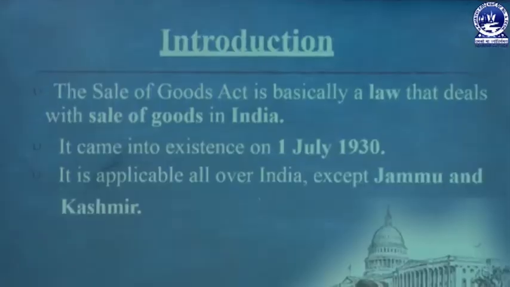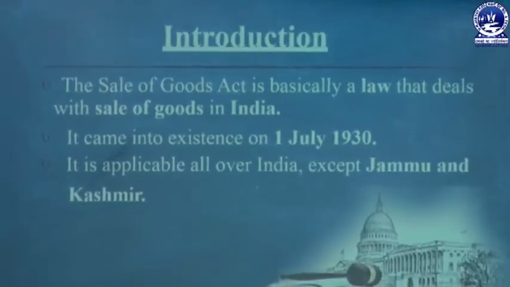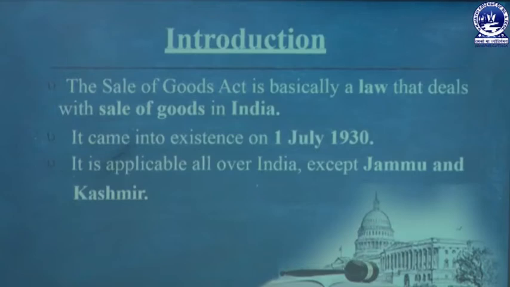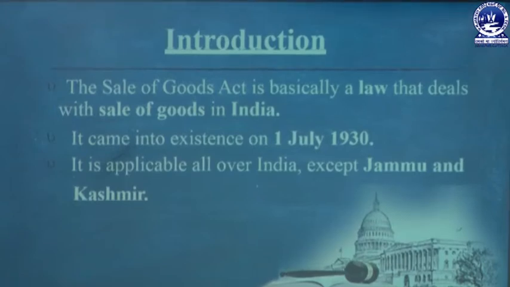Today I am going to discuss a new chapter, that is Sale of Goods Act. The Sale of Goods Act is basically a law that deals with sale of goods in India. It came into existence on 1st July 1930. It is applicable all over India except Jammu and Kashmir.